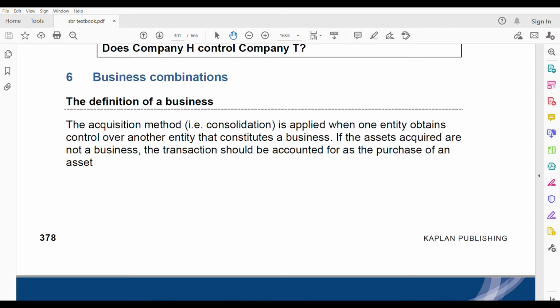And you're purchasing or disposing. It could be anything, associate, subsidiary, joint venture, in the middle of the year. During the year, how to account for it? How to account for a foreign subsidiary? If it's a foreign subsidiary and you have to consolidate, there you need the rules of IAS 21 also.